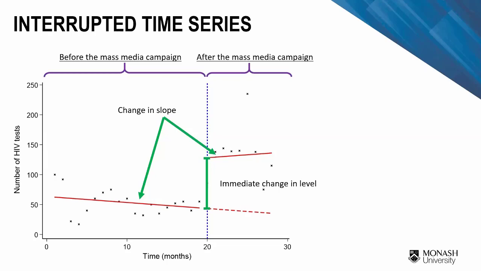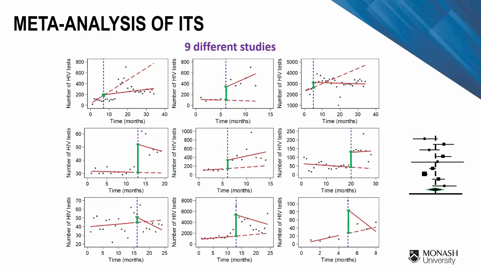In a systematic review, we may have several different studies that evaluate mass media campaigns, each of which may have a level change, for example, and we might want to combine the effect measures from each of the published studies so that we have just one overall effect of mass media campaigns.